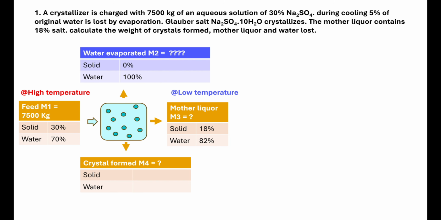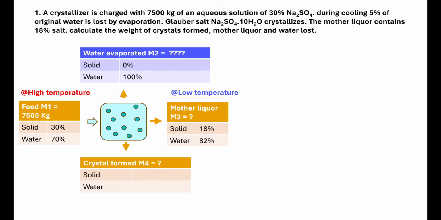So solid is 30%. Being an aqueous solution, the remaining must be water. In similar problems, you can understand that when the solid percentage, that is, the solute percentage, is given, the remaining must be solvent. As the mass is 7,500 kg, I am mentioning M1 as 7,500 kg. Coming to the mother liquor, which contains 18% salt, the mass of mother liquor is not given in the question, but the solid percentage is 18%, so the remaining must be water, which comes to be 82%.